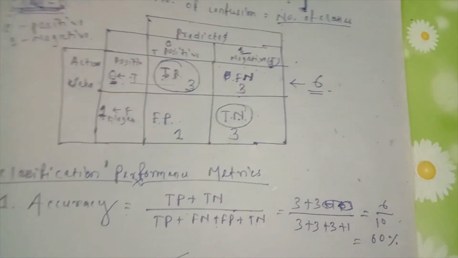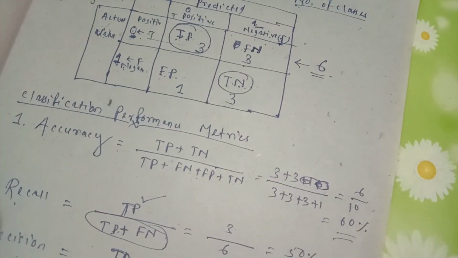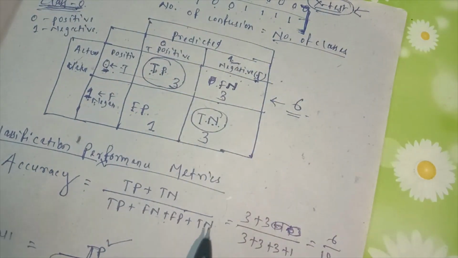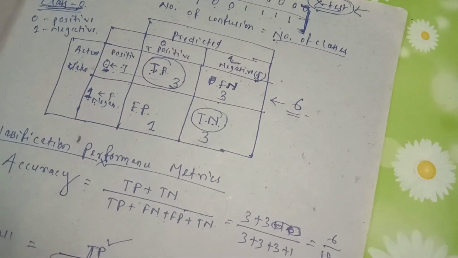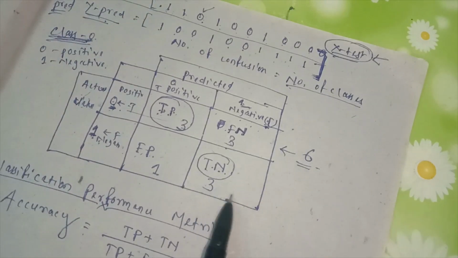From this we got the information that our model's accuracy is 60%. That means out of the total of 10 samples, 6 samples are correctly classified, and for the other 4 samples the model got confused at classification time. This type of confusion is presented in the form of this confusion matrix. That's why its name is confusion matrix.